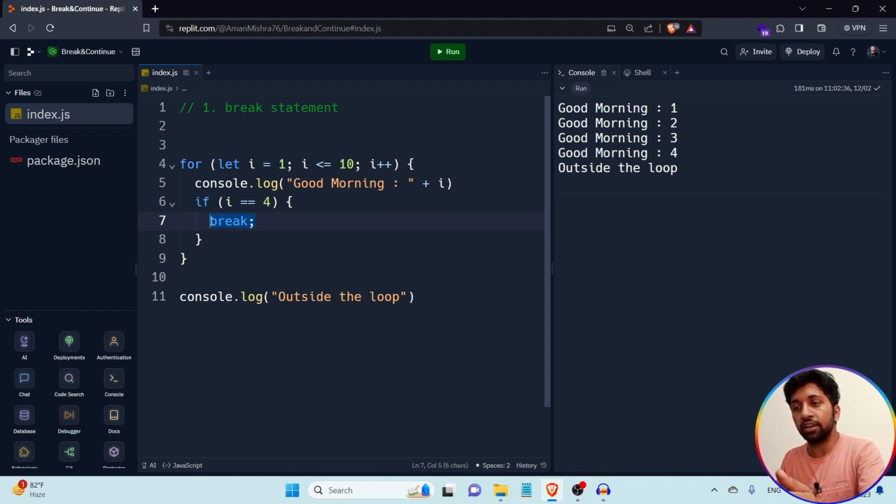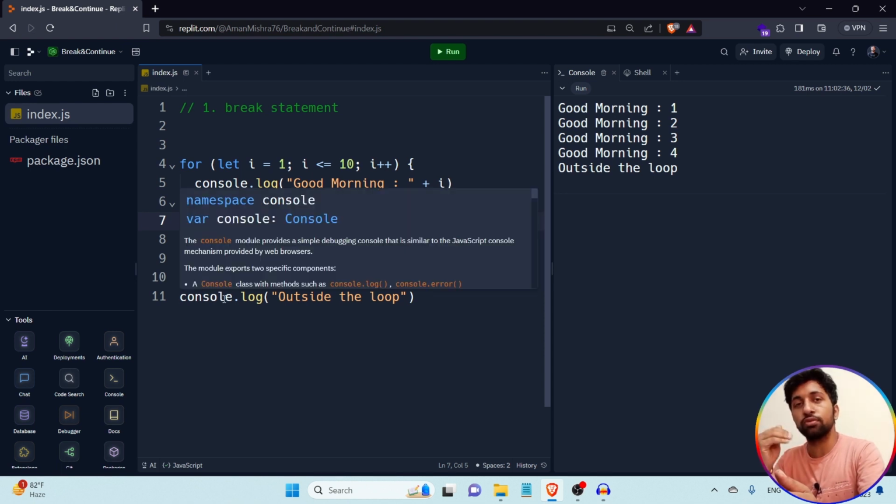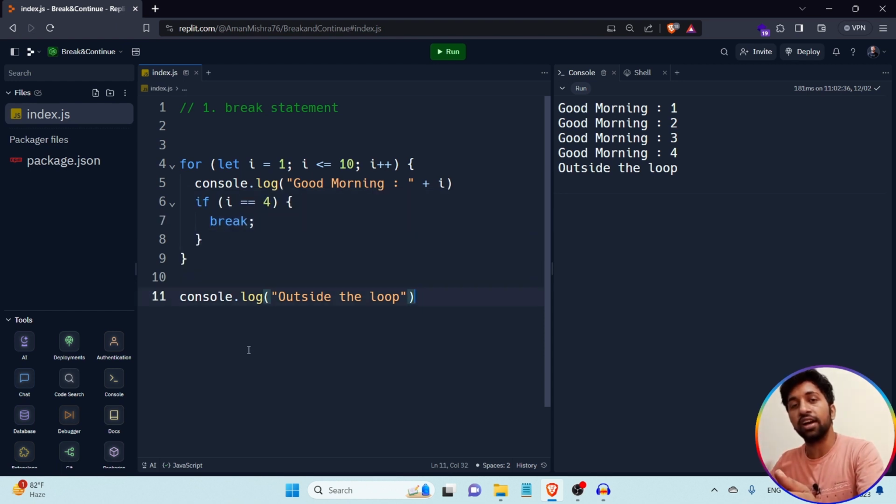Whenever the break statement is hit, the execution control of the program comes outside the loop, whatever number of iterations are remaining. After hitting the break statement, I immediately come outside the for loop.